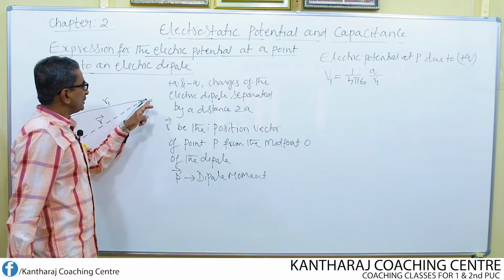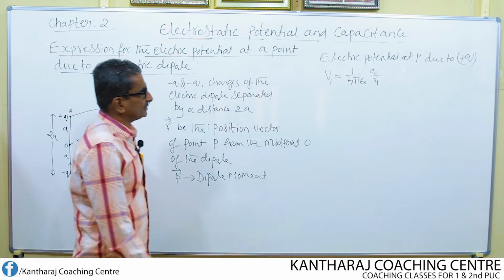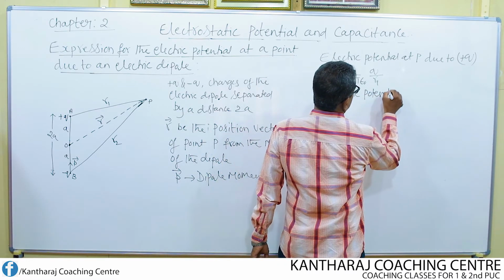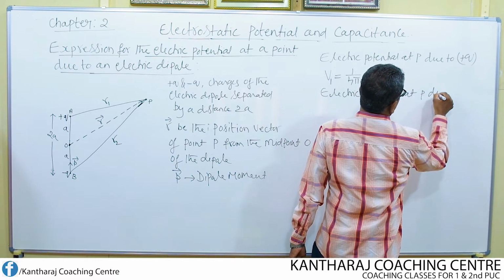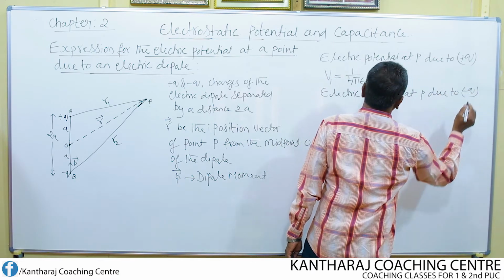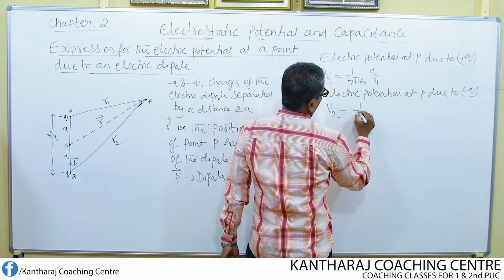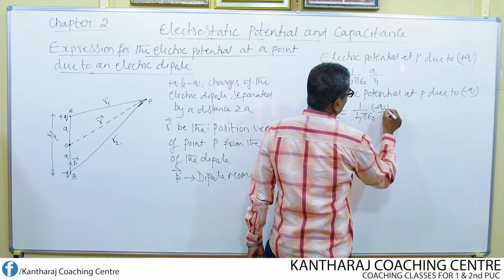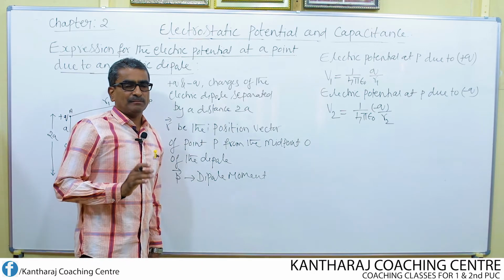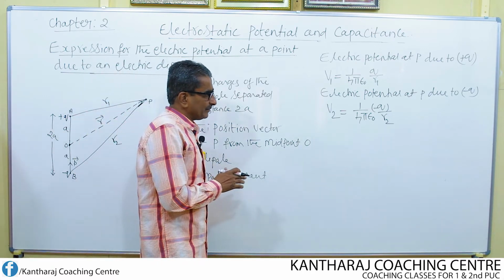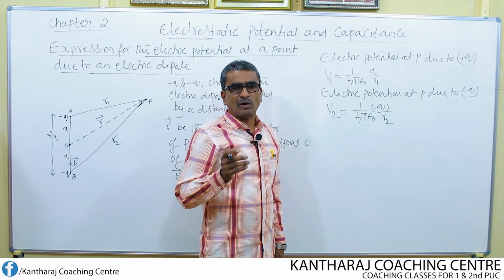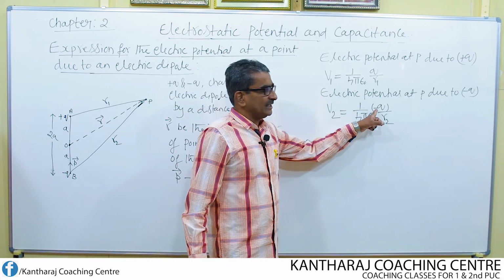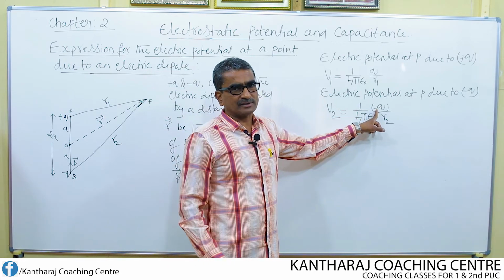Similarly, what is the potential at the point P due to the negative charge minus Q? Electric potential at P due to minus Q is given by V2 equals minus 1 over 4 pi epsilon naught Q divided by R2. Don't forget to consider the negative sign, because if you are finding vector quantities like electric field and electrostatic force, no need to consider the sign of the charge.